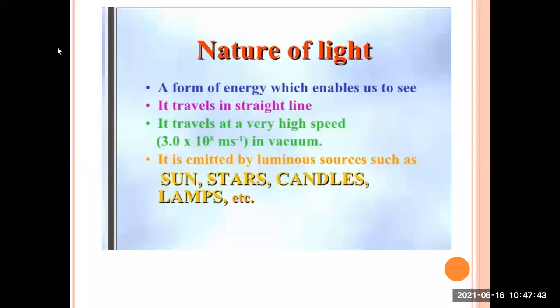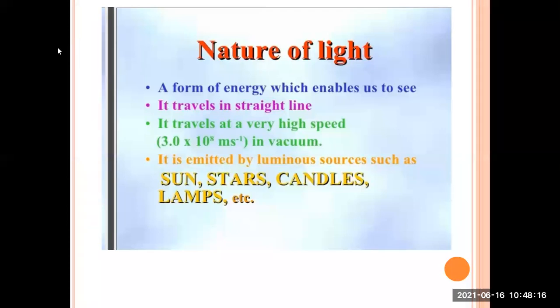It travels in a straight line unless any object comes in between, the path of the light travels in a straight line. Now it travels at a very high speed. So the speed is 3.0 into 10 raised to 8 meter per second in vacuum. It is emitted by luminous sources such as sun, stars, candles, lamps, etc. So these are the sources of light.